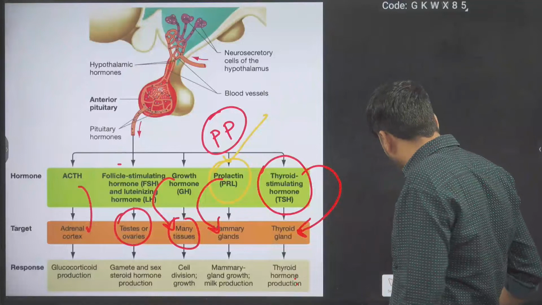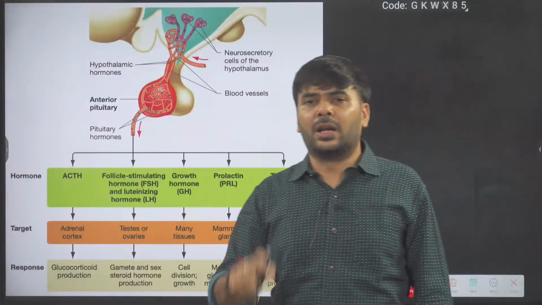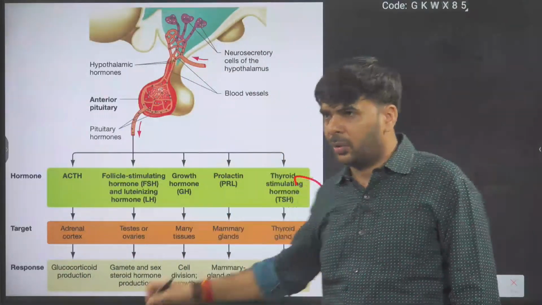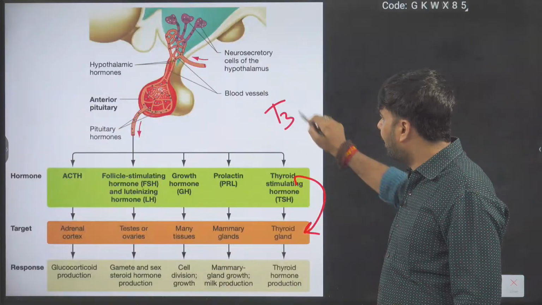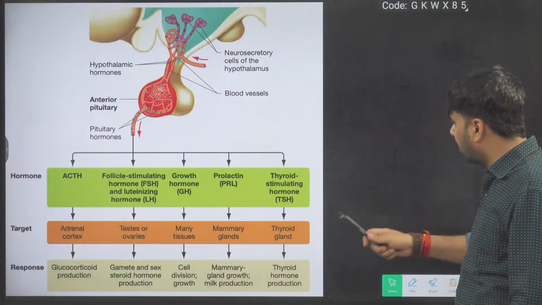When thyroid stimulating hormone works on the thyroid gland, the thyroid gland releases thyroid hormone. Remember, T3 and T4. The hormone names are T3 and T4.